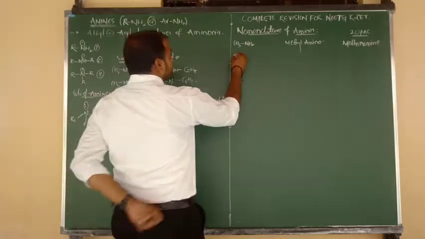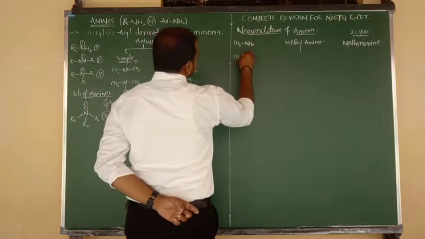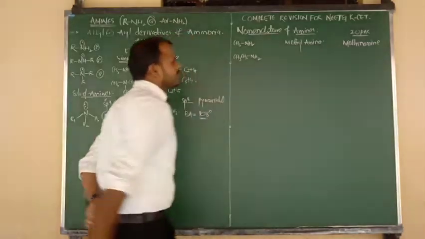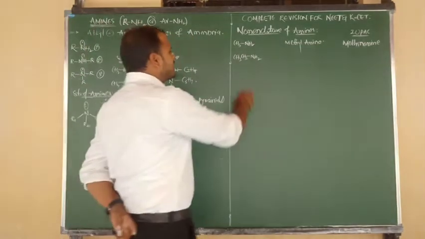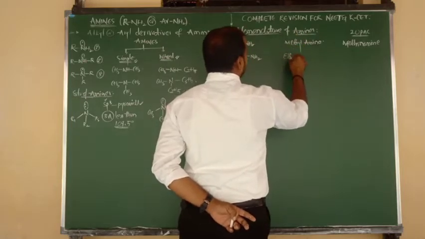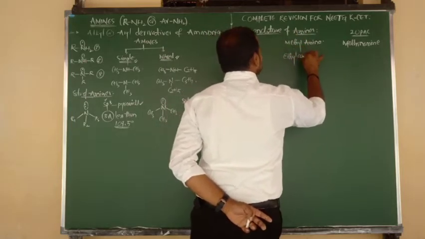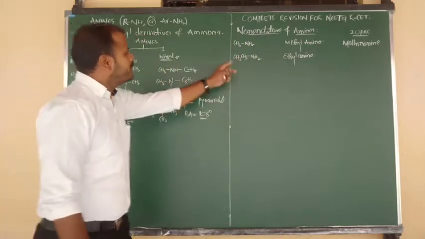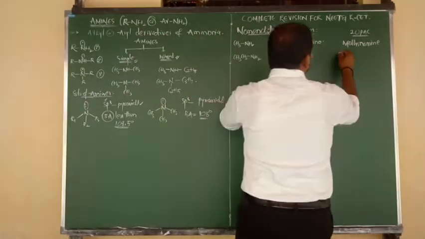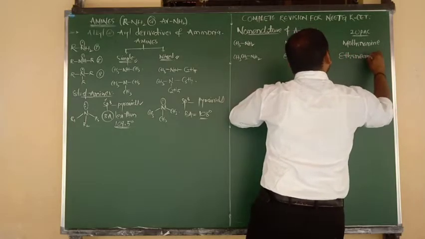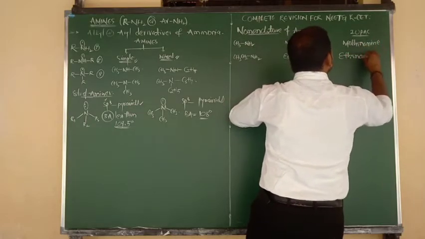Good. Another example I am going to write beta. CH3 bond CH2, it connected to NH2. Okay, na? Yes, what is the side chain? Alkyl group is there, I mean ethyl group. 2 carbons are there, ethyl group. So we can say this is nothing but ethylamine. Okay, good. And 2 carbons are there, so we have to say that this is nothing but eth, and single bond is N, and functional group is amine. Simply we can say ethanamine.